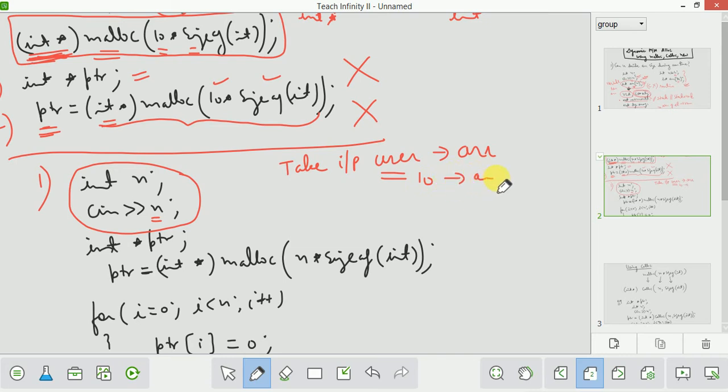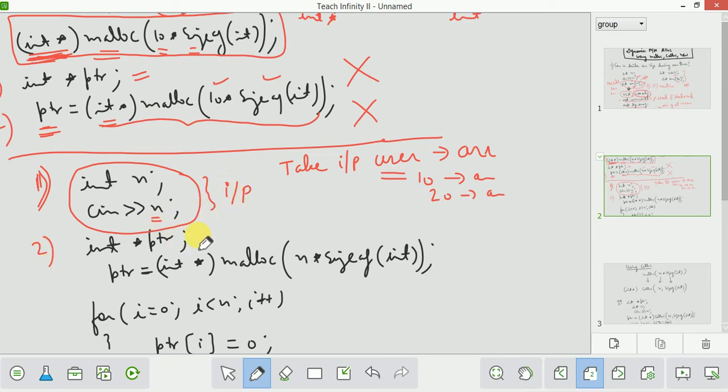Then the array will contain 10 elements. Suppose the user has input 20, then the array will contain 20 elements. So this is what I want. How will I do it? The first step is you will need to take input from the user.